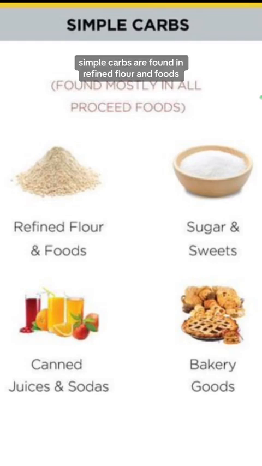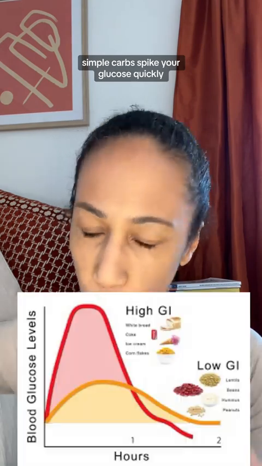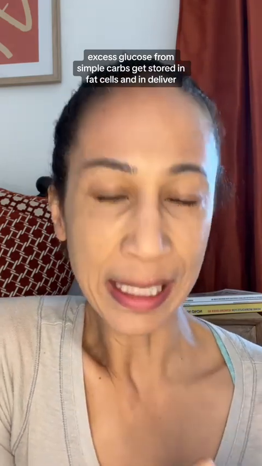Simple carbs are found in refined flour and foods, sugars and sweets, juices, sodas, and baked goods. These are the types of carbs you want to avoid. Simple carbs spike your glucose quickly. When there's an overload of simple carbs in your blood, you become insulin resistant. Excess glucose from simple carbs gets stored in fat cells and in the liver.